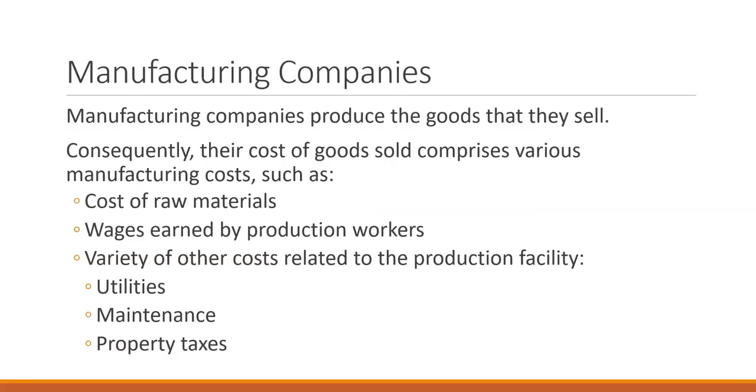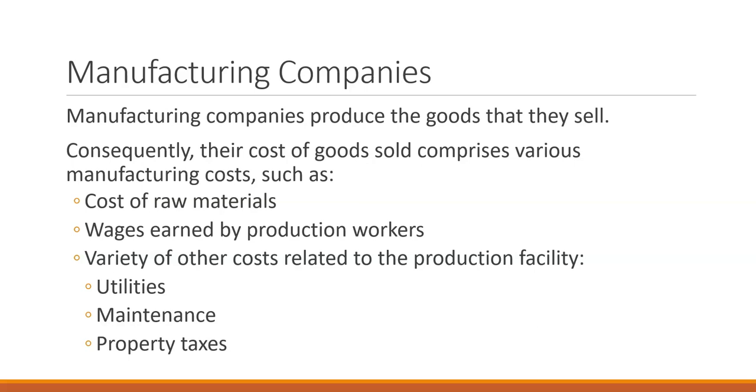One of the main types of companies that we look at in management accounting is manufacturing companies. A lot of the accounting that we're going to be doing over the rest of the semester will be looking at manufacturing companies. So manufacturing companies produce the goods that they sell. So they have a lot more costs in their cost of goods sold. In Principles of Accounting 1, our cost of goods sold was merchandising inventory.